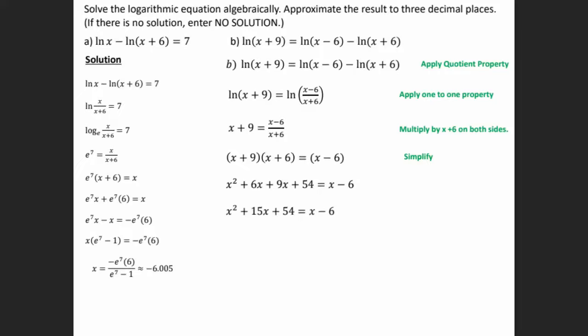Combine your like terms. This is quadratic, so we're going to move everything to the left side. And so we end up with x squared plus 14x plus 60. At this point, you can use any quadratic method to solve for x.